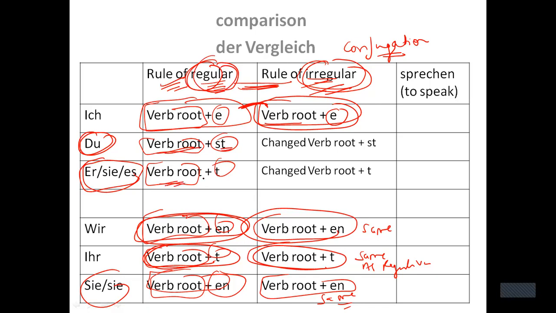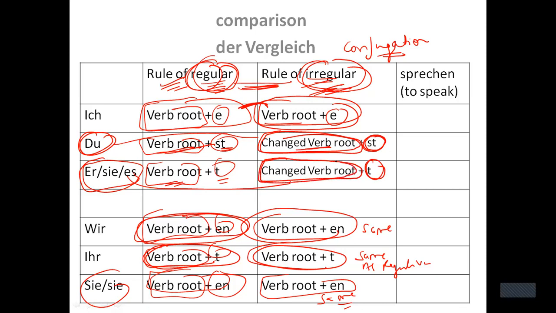Here I say verb root plus t. But if I talk about irregular verbs, here I do not say verb root plus st. Here I say changed verb root. I have to do some changes in the verb root and I have to add an ending st. The verb root will not be the same. I have to change the verb root. And in er/sie/es also, the ending will remain the same, but I have to change the verb root.